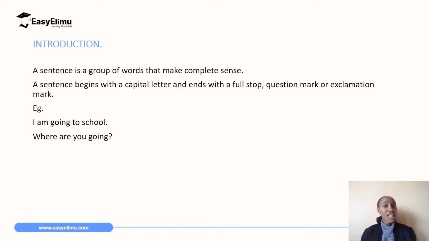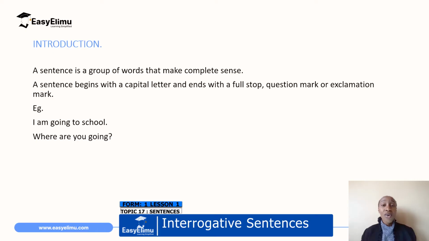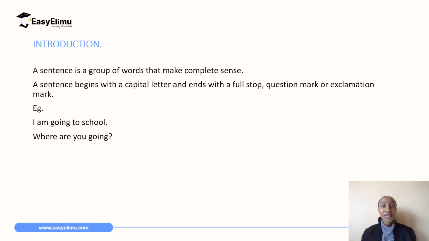So if you're asked what is a sentence, what will you say? A sentence is a group of words that are put together and make sense. So if you put words together and they make sense, that is a sentence. A sentence always begins with a capital letter and always ends with either a full stop, a question mark, or an exclamation mark.